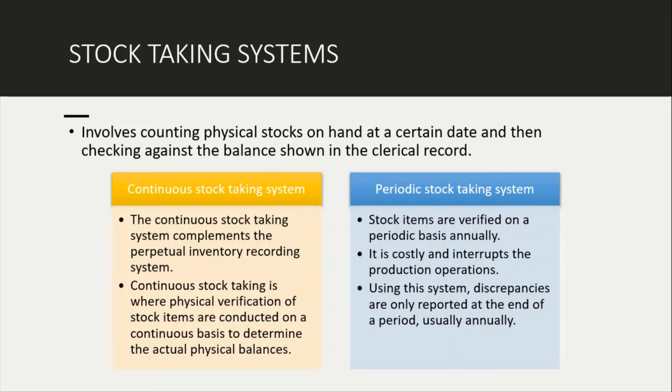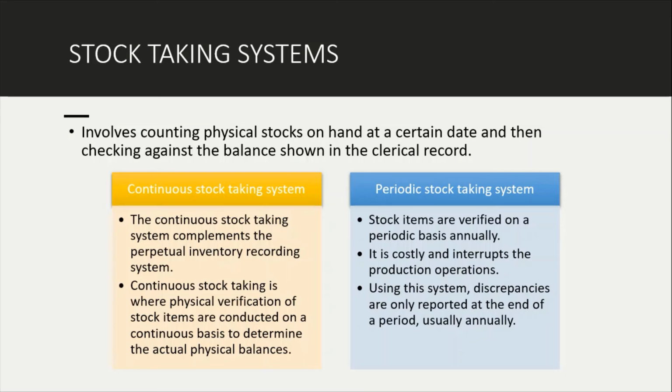Continuous stock taking is where physical verification of stock is conducted on a continuous basis to determine the actual physical balance. Okay, stock taking is physical. Maksudnya kamu pergi check benda tu sendiri. Physical checking, physical verification of the items. So it says complement the perpetual inventory record system. Dalam perpetual pun ada juga physical verification.